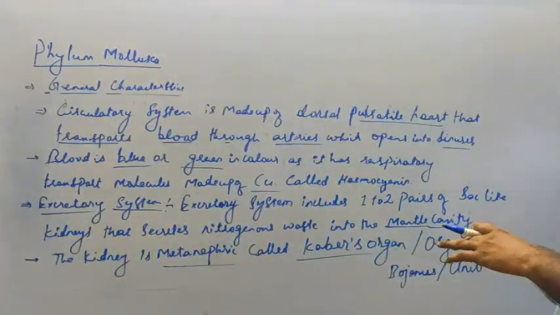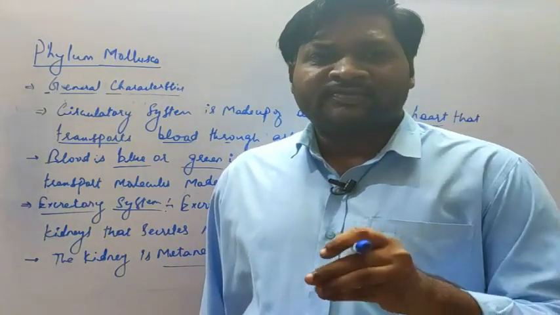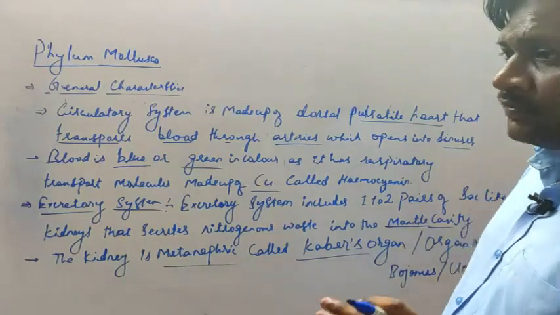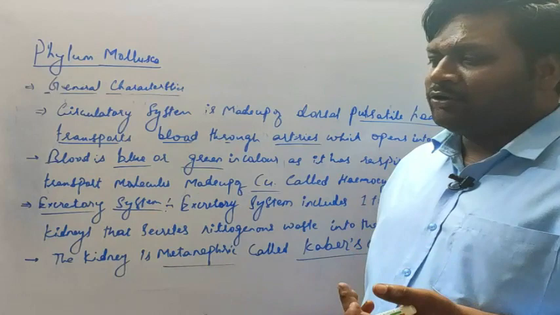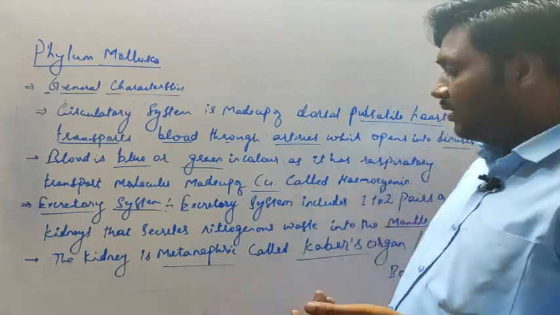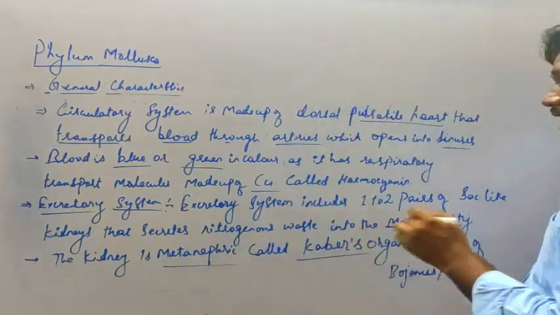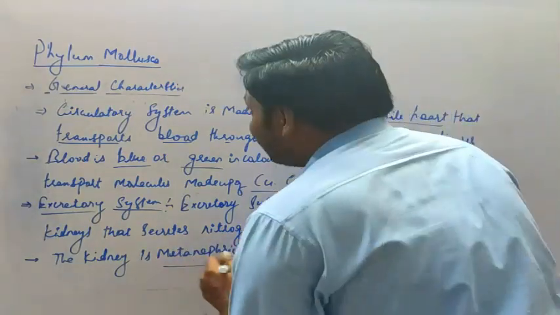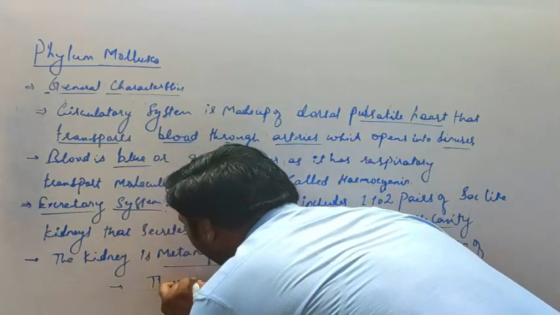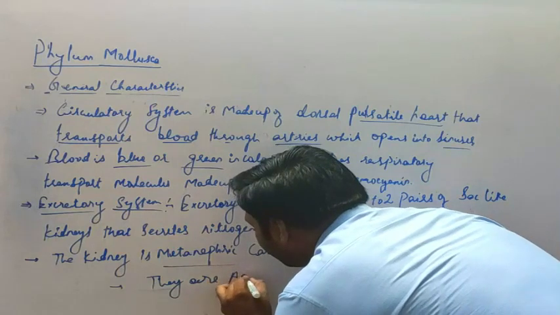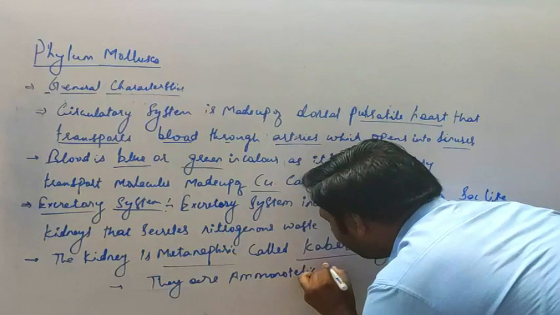Now, as these organisms are found in marine water, what will be the excretory or nitrogenous material which has been excreted? That will be ammonia. See, as I told you, ammonia is highly toxic and needs to be secreted into the water. So they are ammonotelic in water.